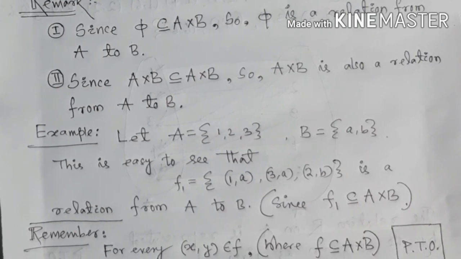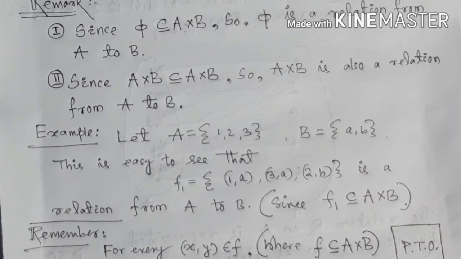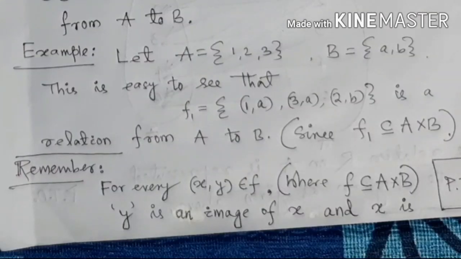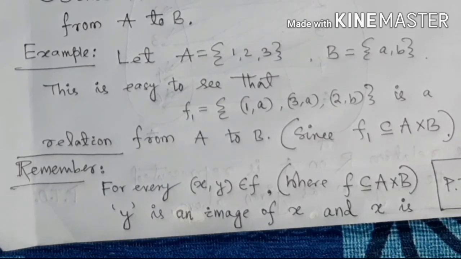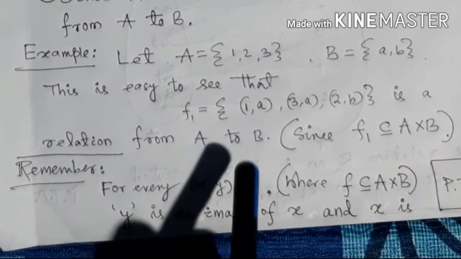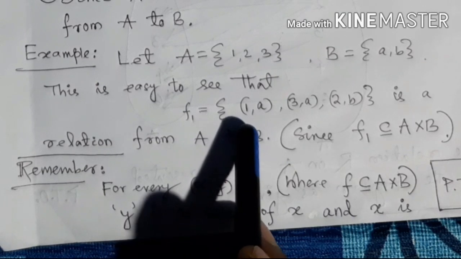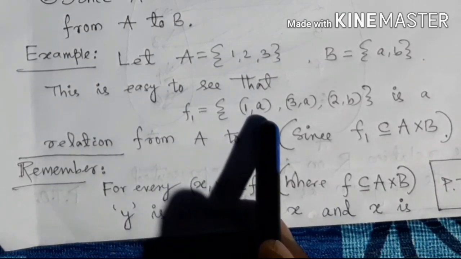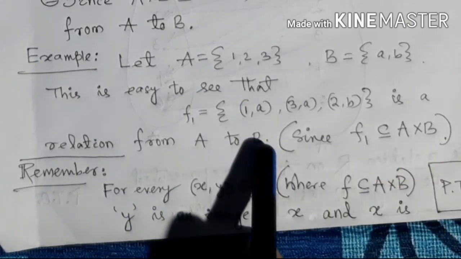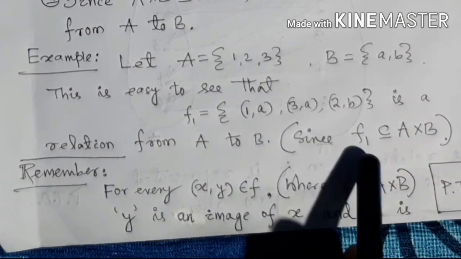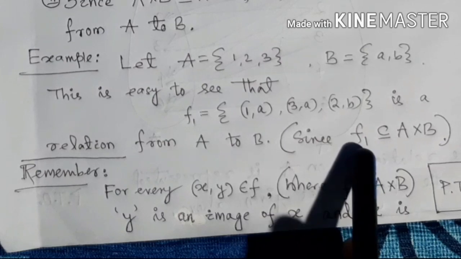So I would like to discuss one example here. Let A be a set consisting of 3 elements 1, 2, 3. B is another set consisting of 2 elements a, b. It is easy to see that I have taken F1 equal to the ordered pairs (1, a), (3, a), (2, b). This is a relation from A to B, because you can easily verify that this F1 is a subset